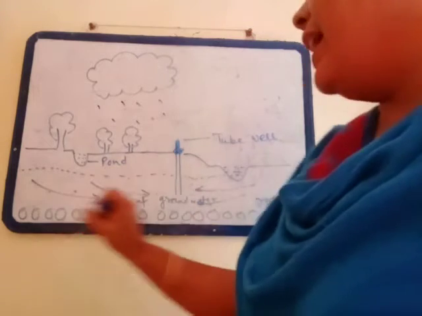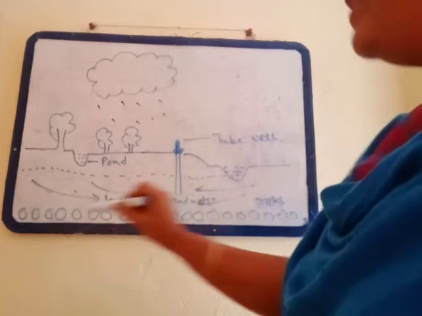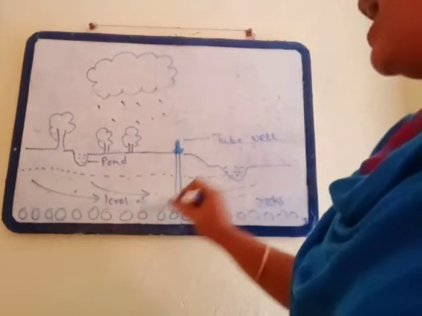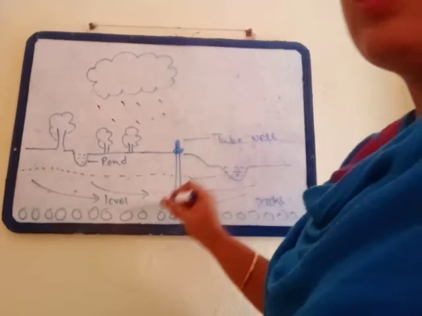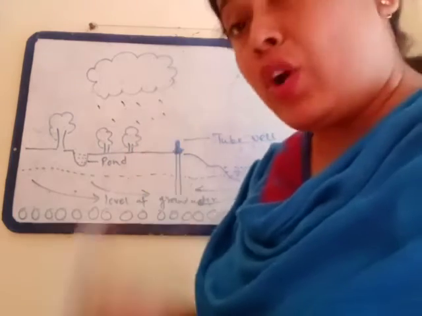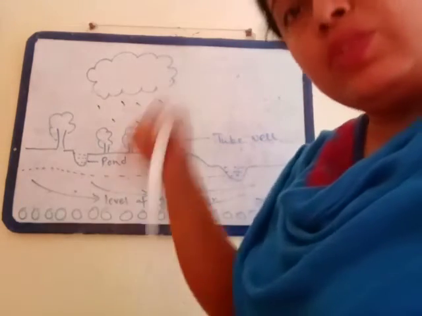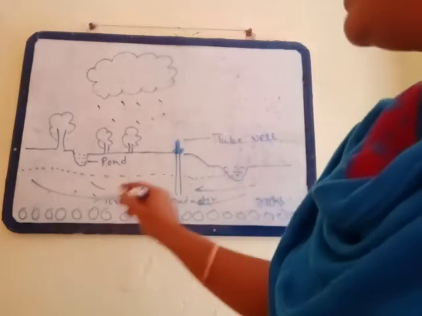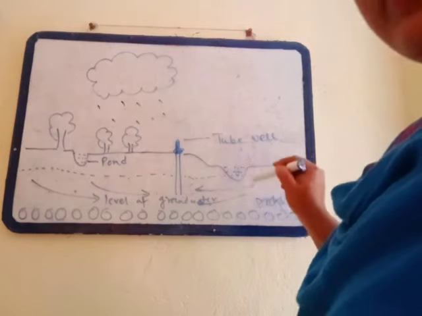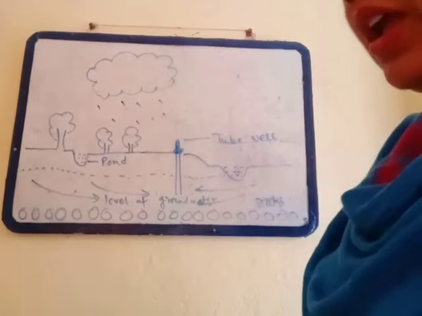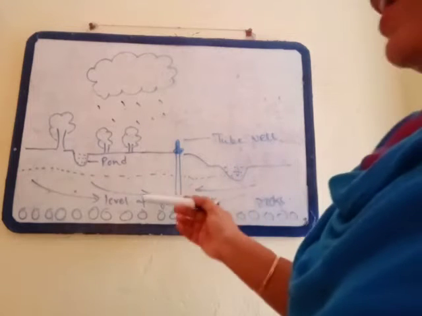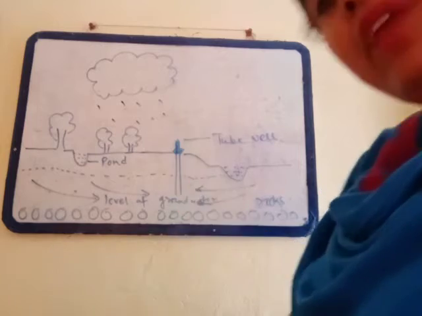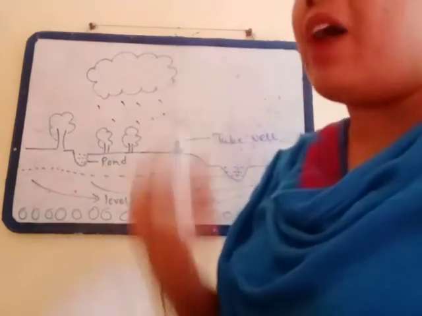Now, here it is not the groundwater. Here is the layer of rocks, and as it has rock, the rock is not allowing the water to seep into the further portion. So that means here we are getting the water. Clear? So in this way we get the water.